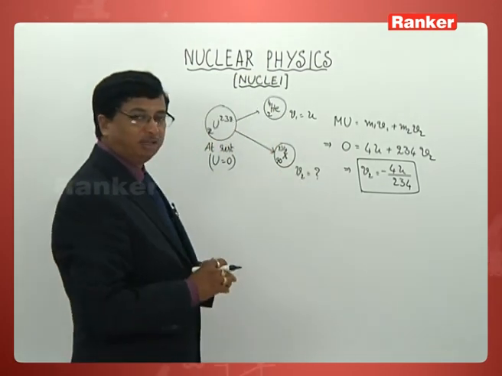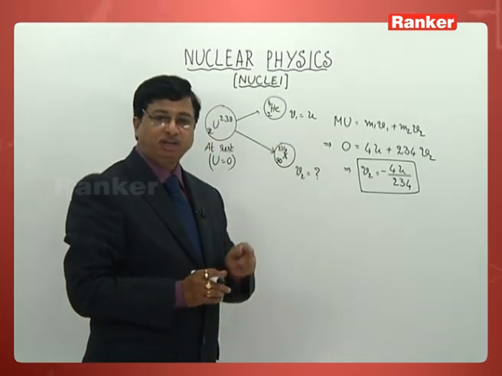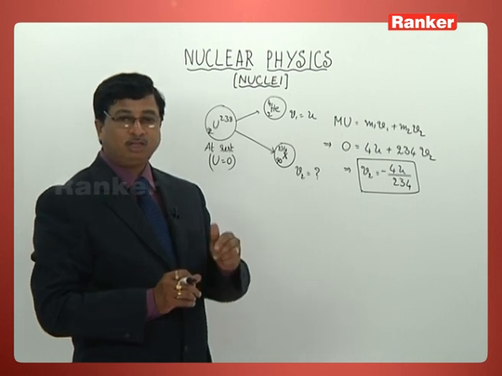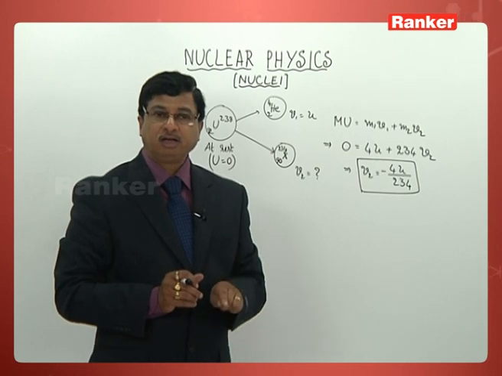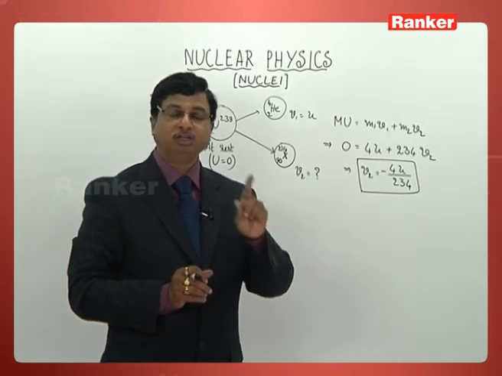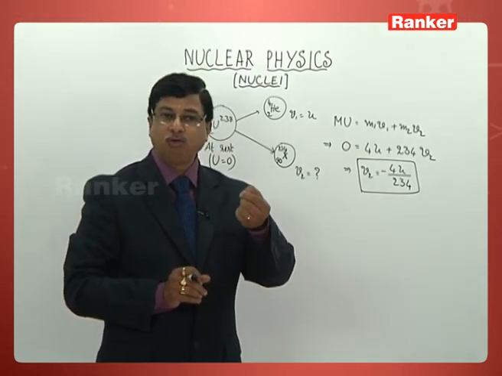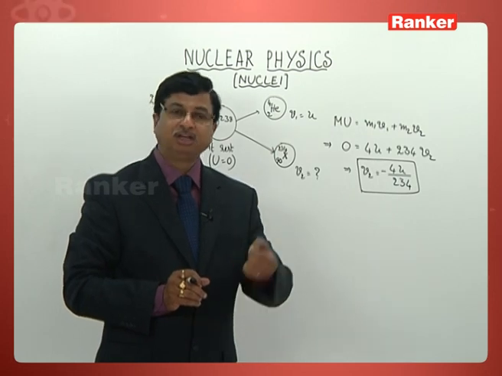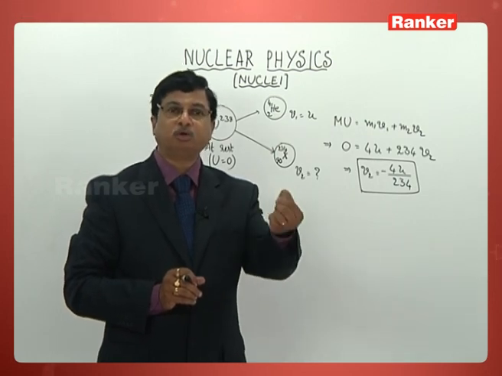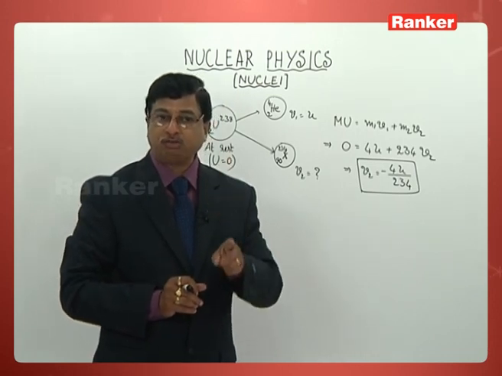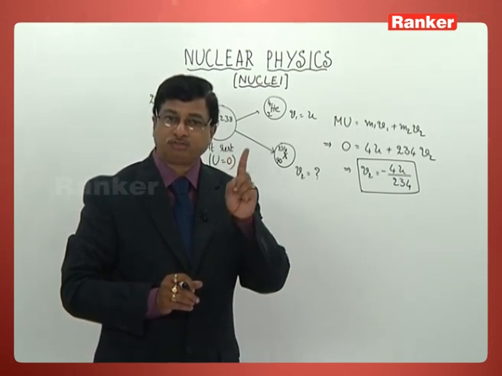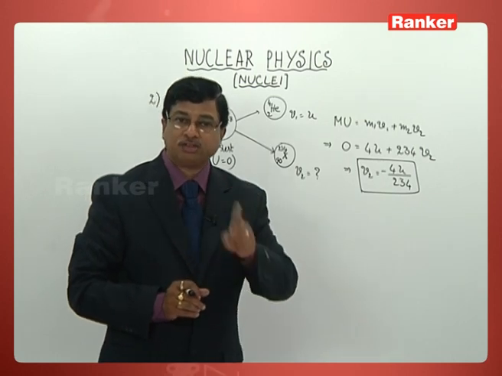That is the velocity. But carefully read the question. What is the question he is asking? The recoil speed of the residual nucleus. That word recoil itself means that it is moving in the opposite direction. That means the negative sign is already there in the wording of the question itself.